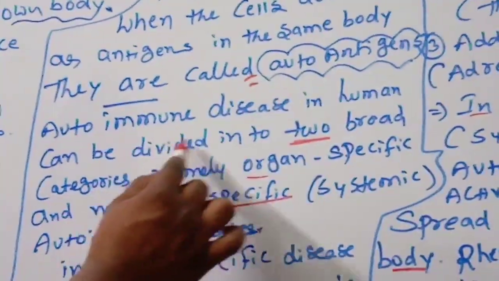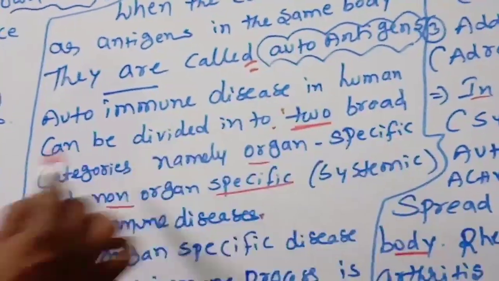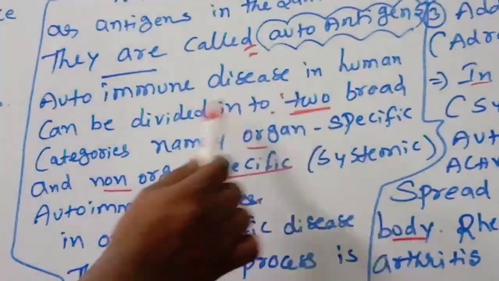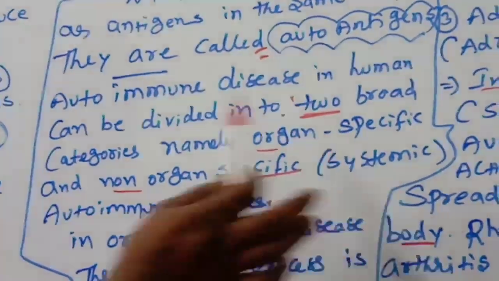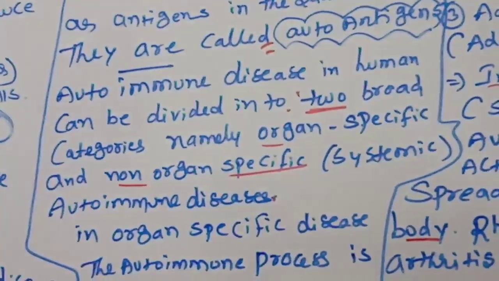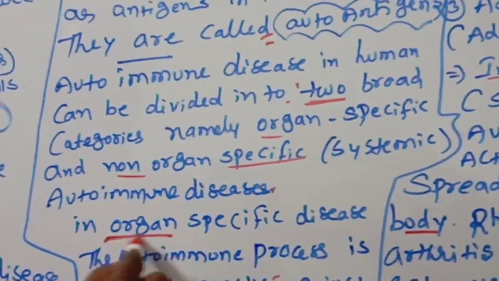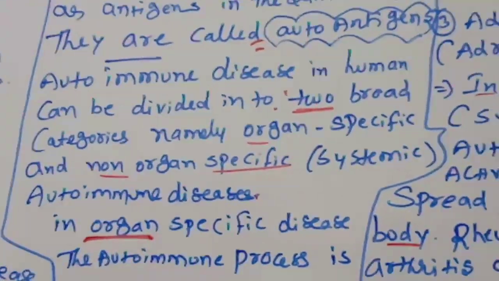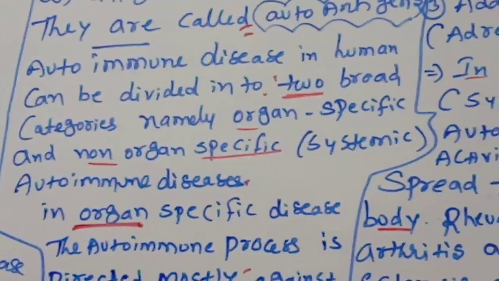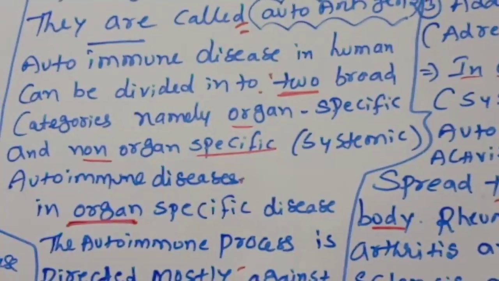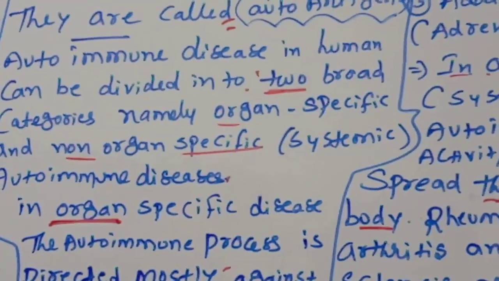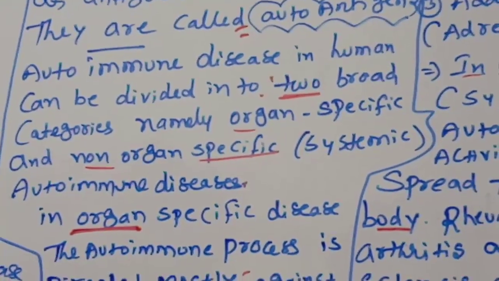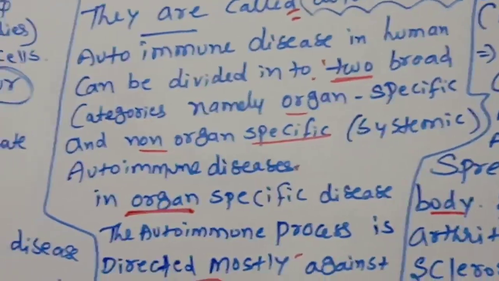Autoimmune disease in humans can be divided into two broad categories, namely organ specific and non-organ specific, or systemic autoimmune diseases. In organ specific disease, the autoimmune process is directed mostly against one organ.